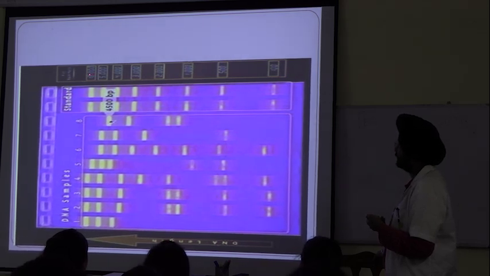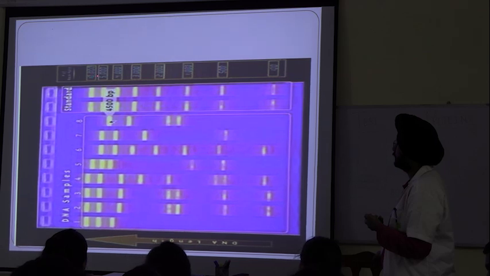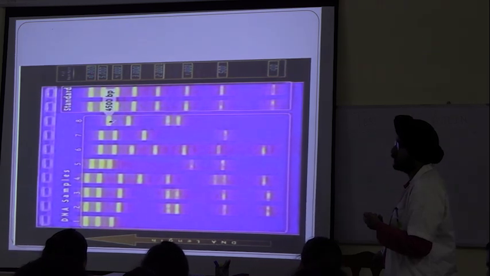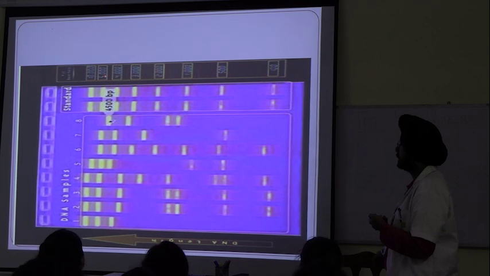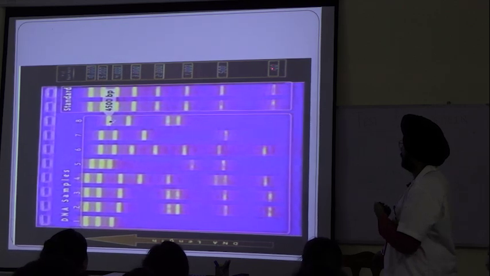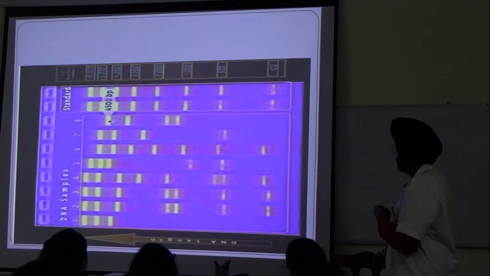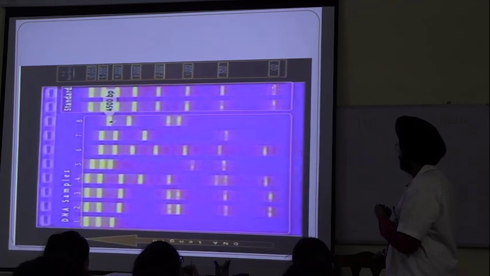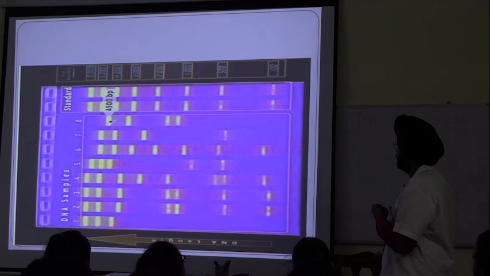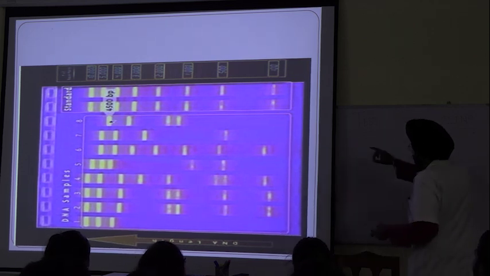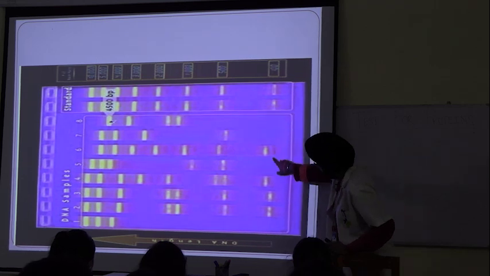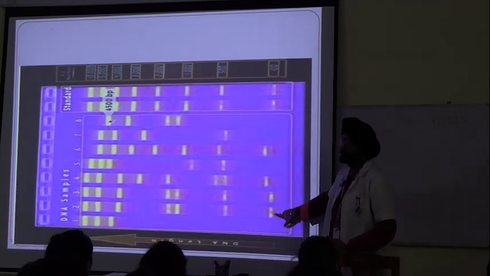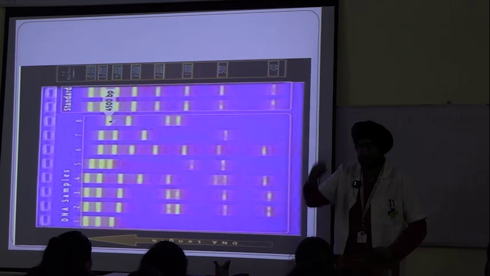What is written here? This is 10,000 base pair. Then this is 5,000 base pair. And how many base pairs does this nucleotide chain have? 100. So whichever band will coincide with this one will have 100 base pairs. That is how the result is estimated.